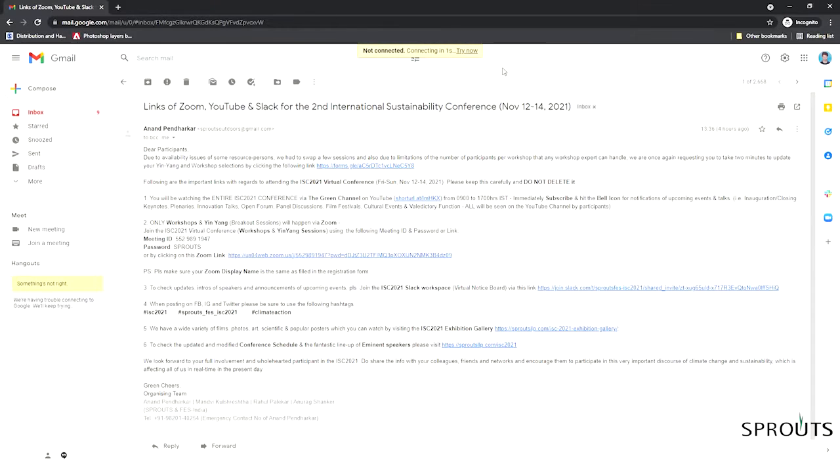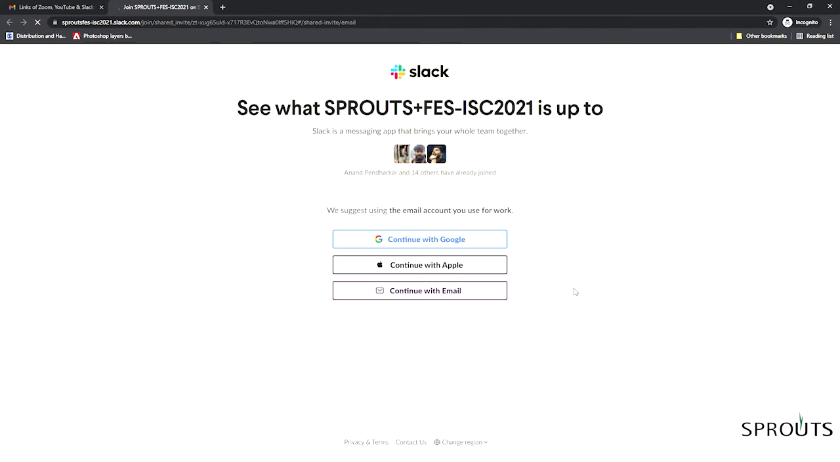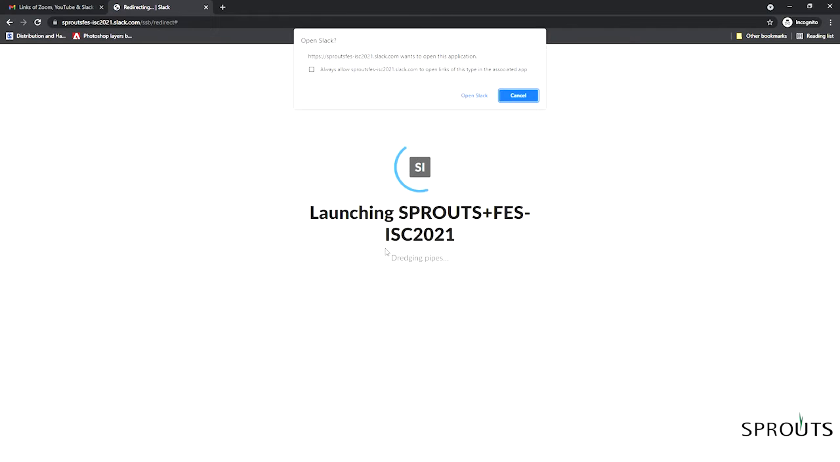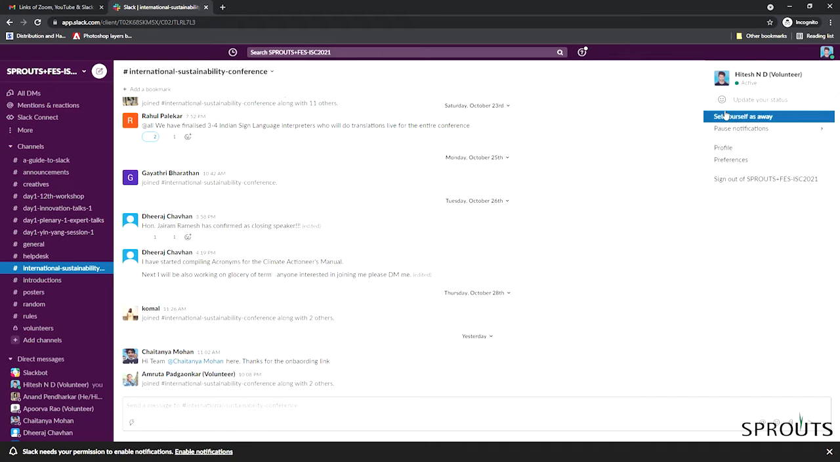The first thing you have to do is go to your email, where you would have received an invitation. When you hit join now, a page will open up like this for you to sign in. When you're signing in, if you're using the Google option, please make sure to use the email ID that you used to register for the conference. If you are a resource person, then use the mail ID on which you have been corresponding with us, because those are the IDs that we'll be adding to the ISC Slack workspace. When you log into the Slack workspace, it will launch, and this is what it looks like.